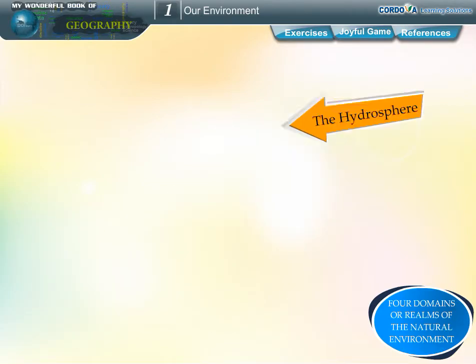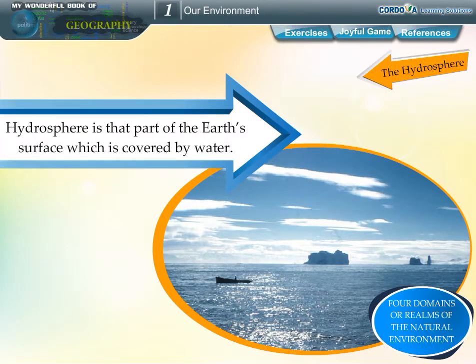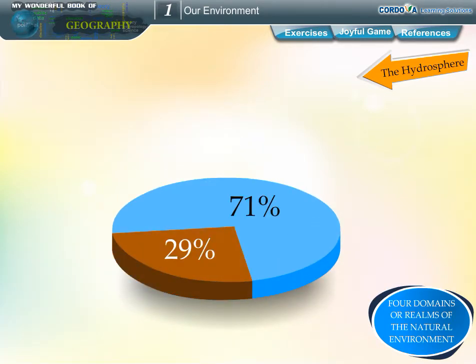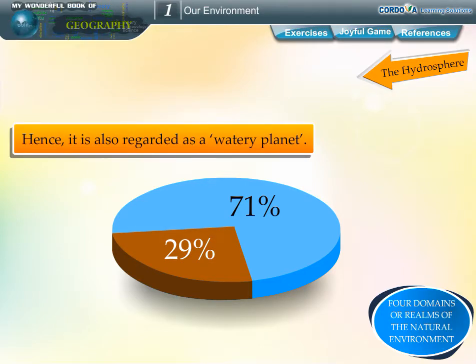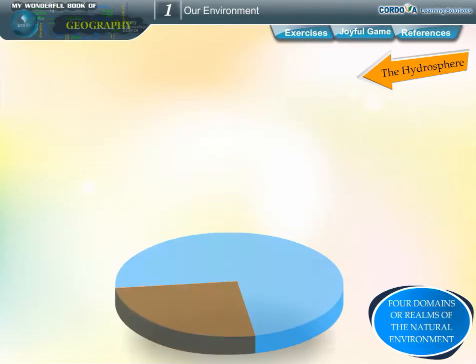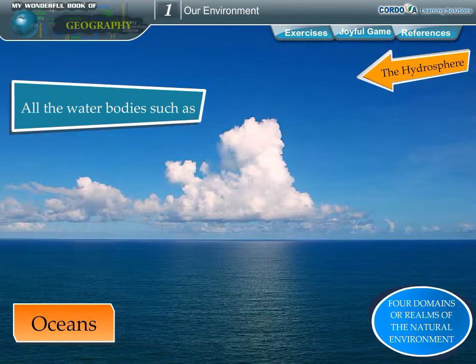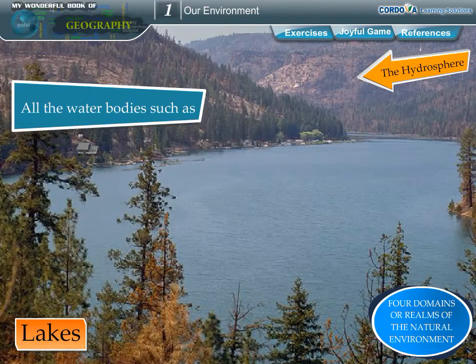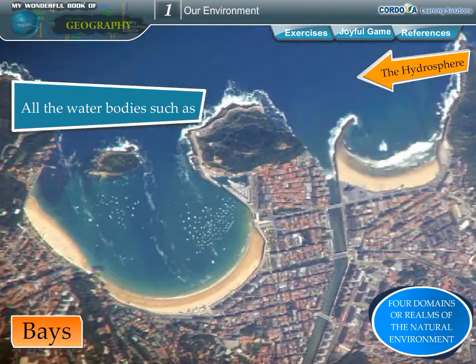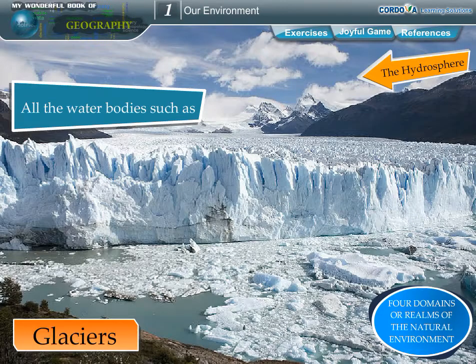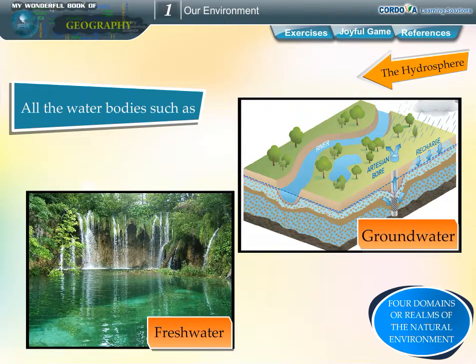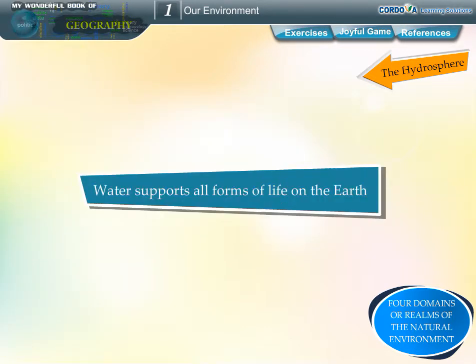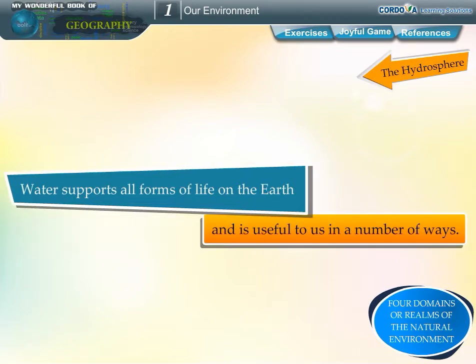The hydrosphere. Hydrosphere is that part of the Earth's surface which is covered by water. About 71% of the Earth's surface is covered with water. Hence, it is also regarded as the watery planet. All the water bodies such as the oceans, seas, lakes, rivers, bays, ice caps, glaciers, groundwater and fresh water together make up the hydrosphere.